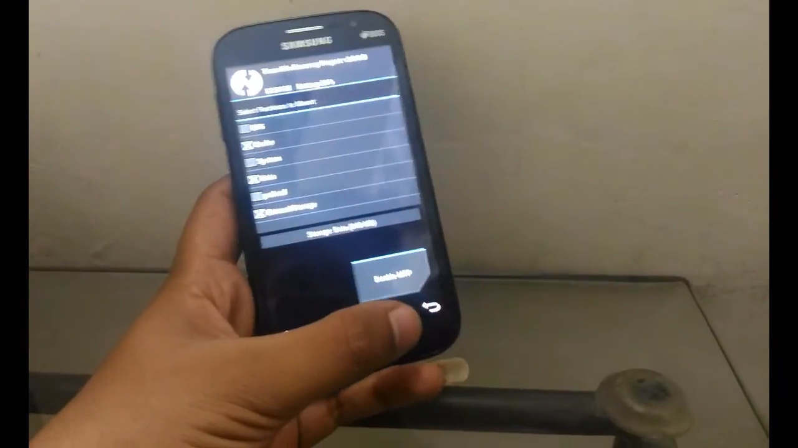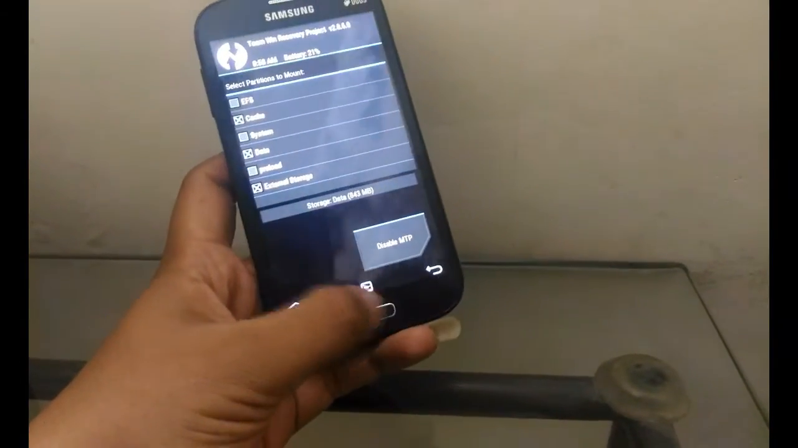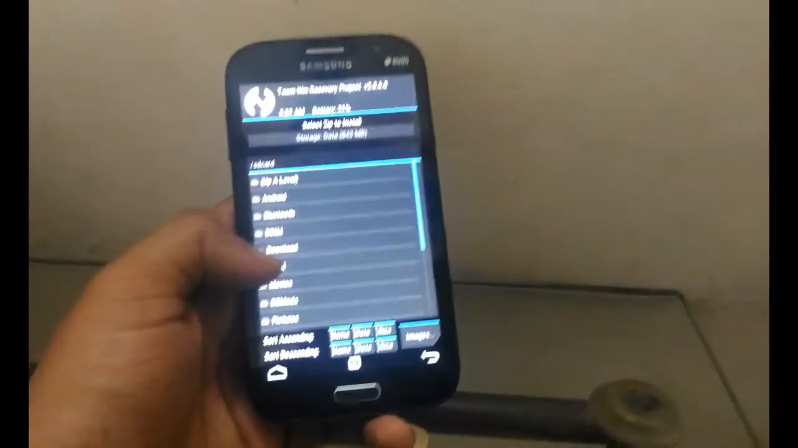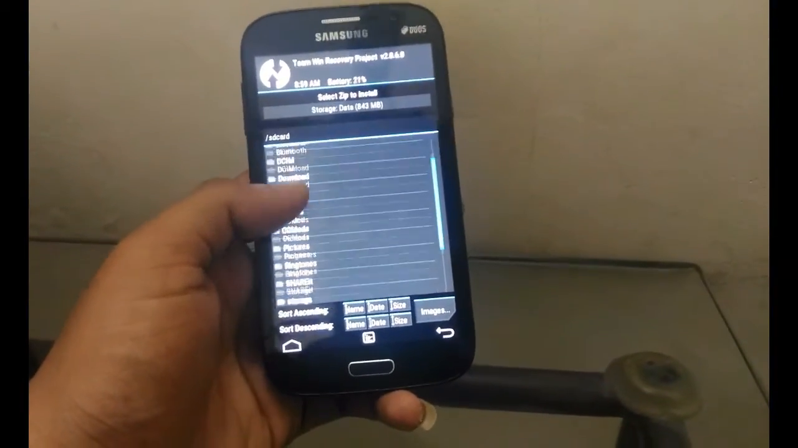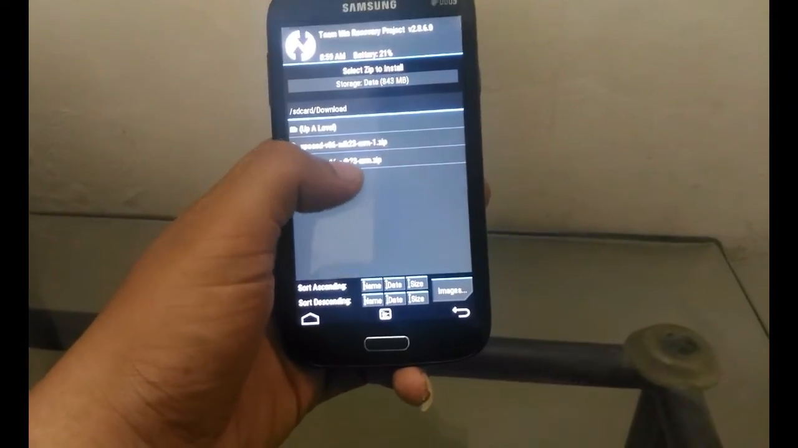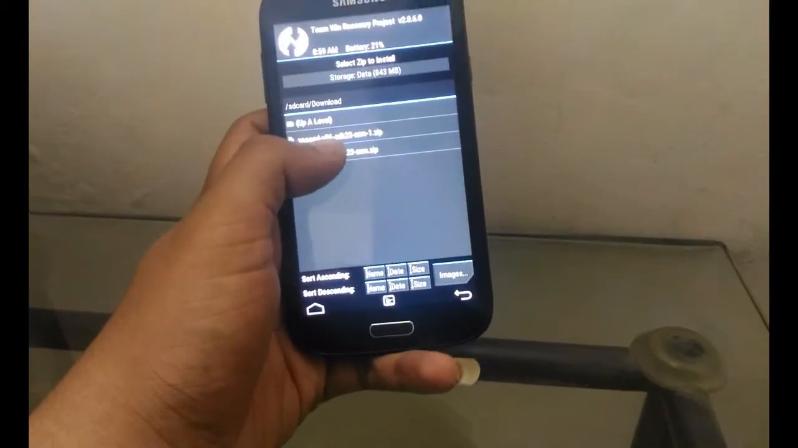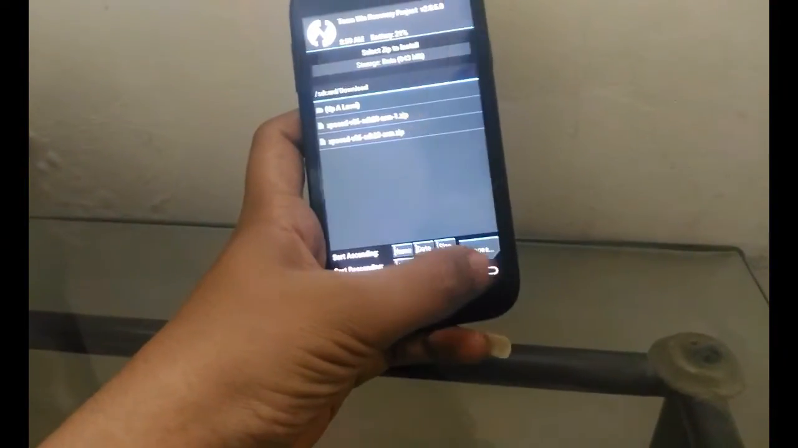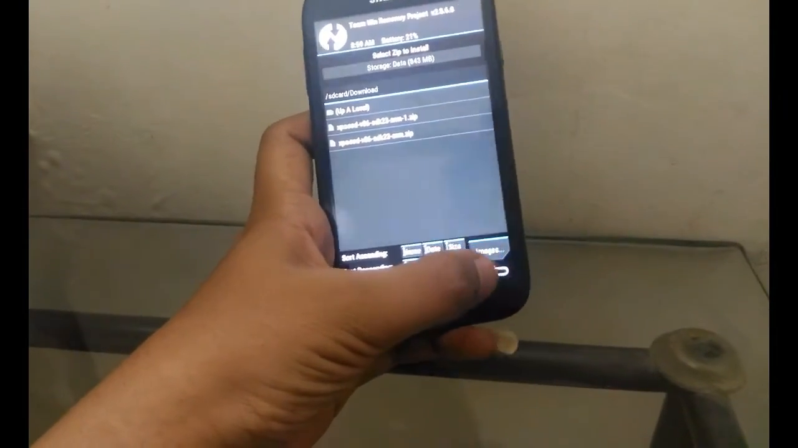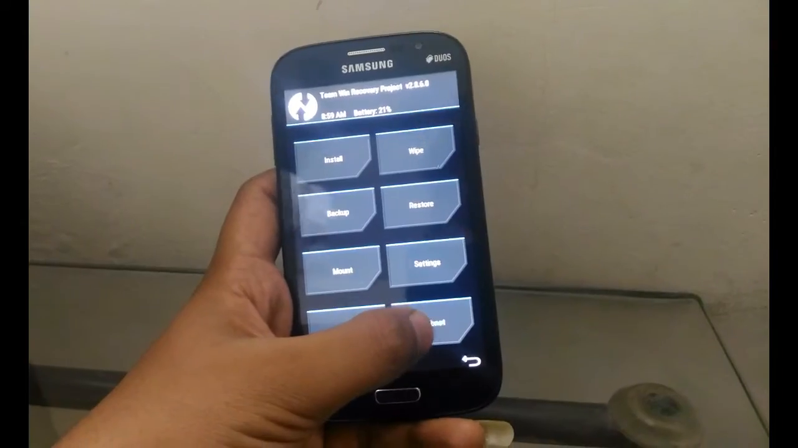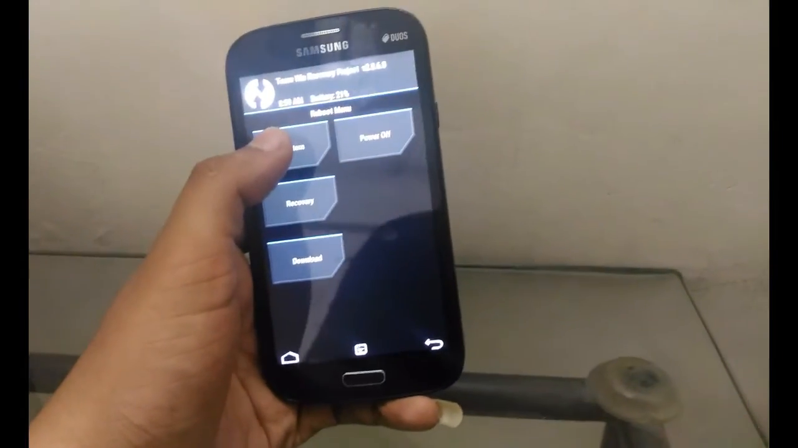So after booting into this, just hit install and go through the folder where you have downloaded the file. As you can see, I have downloaded it over here, so just hit over here and just confirm to flash. I've already flashed it, so I'm not gonna flash again. So after doing this, just hit reboot and reboot system.